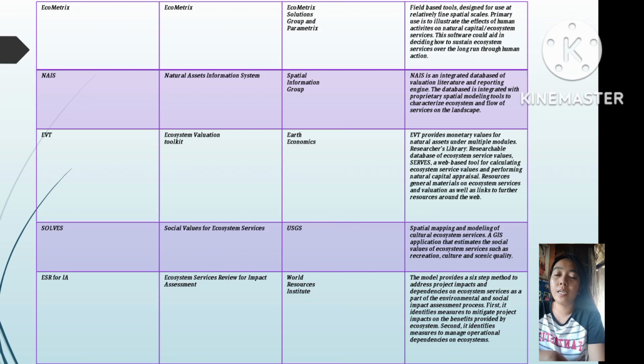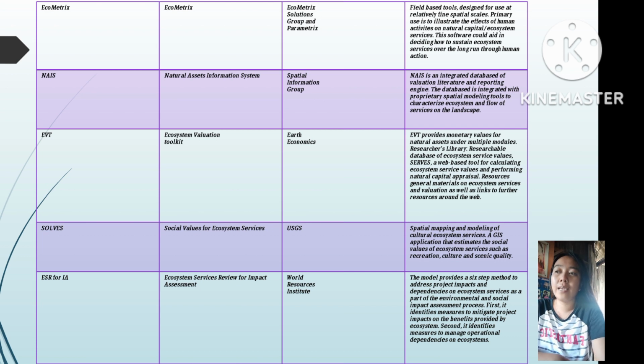Next is Ecometrix. Also, the model name is Ecometrix. The developers are Ecometrix Solutions Group and Parametrix. The tool description is field-based tools designed for use at relatively fine spatial scales. Primary use is to illustrate the effect of human activities on natural capital or ecosystem services. This software could aid in deciding how to sustain ecosystem services over the long run through human action.